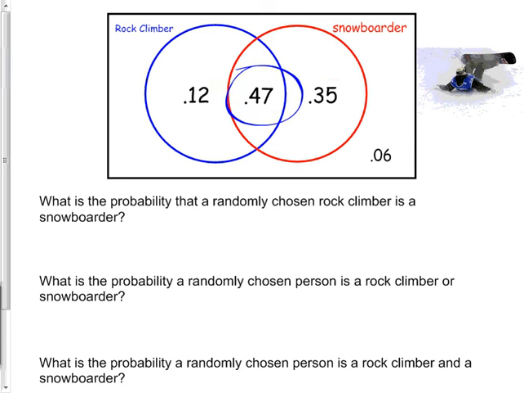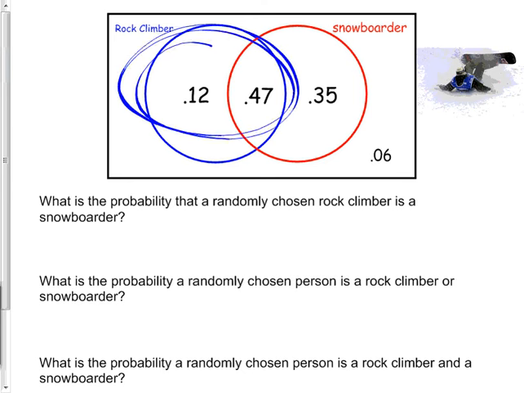That one. Okay. And what if I want to do a given? Given that the person was a rock climber or whatever. What does a given do? Say it was just a rock climber. What's special about this then? It's not out of 100 anymore. Good. If it's given it's a rock climber, it's now out of those two. So it should be 59 on the bottom. You take those two, put them on the bottom.